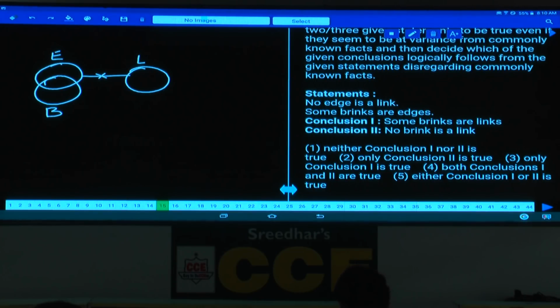Some brinks are links. Some brinks are links is false. No brink is a link. No brink is a link is definitely true. Isn't it? Now which conclusion is true here? The second conclusion. And the second conclusion is a negative conclusion which is true.